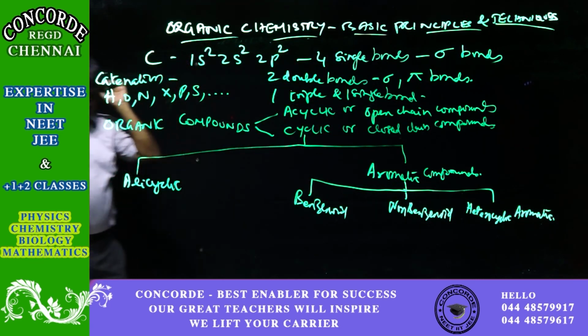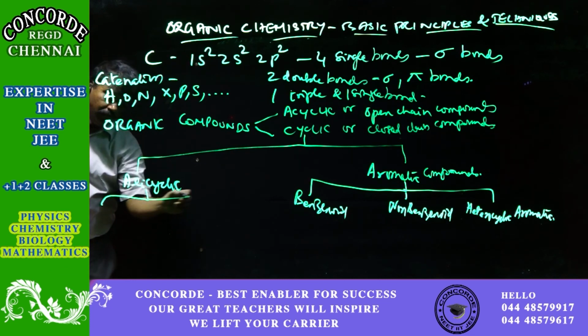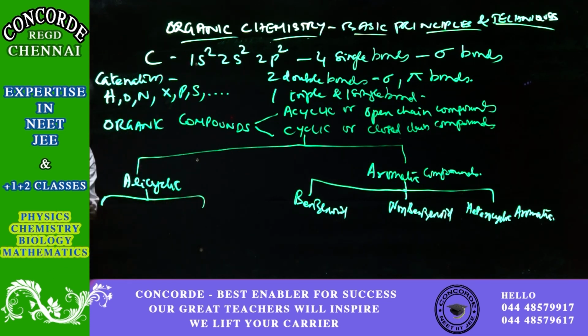Okay, alicyclic compounds are further divided as homocyclic and heterocyclic.